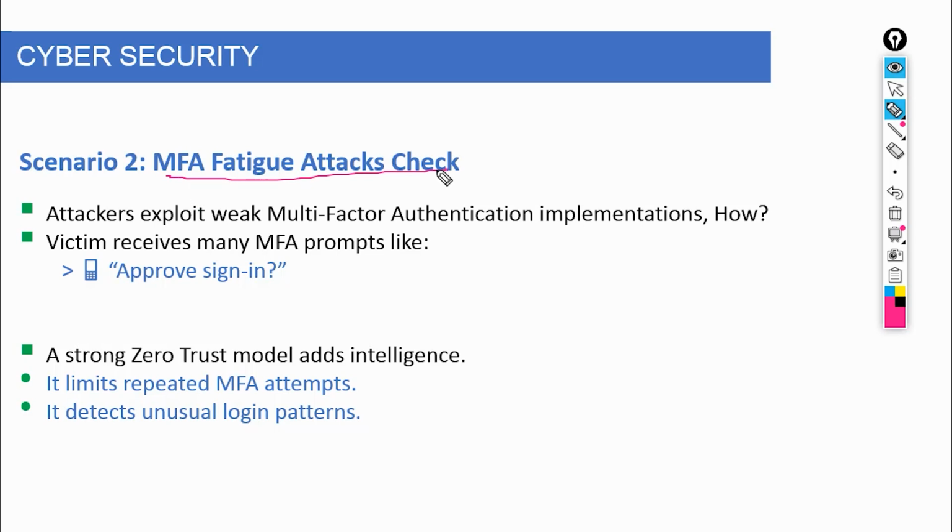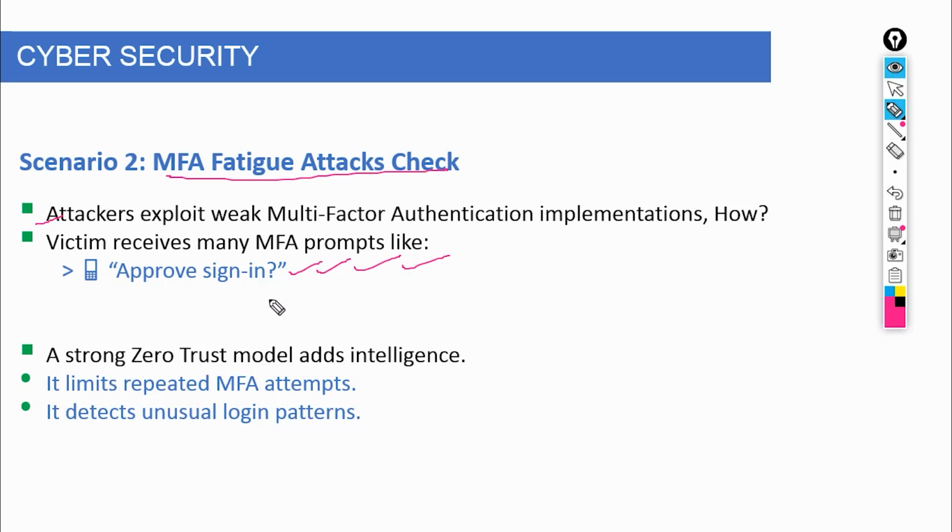This exact tactic was used in the attack on Uber. The attacker spammed MFA requests until the user finally accepted one. No hacking tools, no complex exploit, just pressure and timing. Now ask yourself, did MFA fail here? No, the implementation failed. In a weak zero-trust system, MFA is treated as a one-time checkpoint. Once approved, the system fully trusts the session.